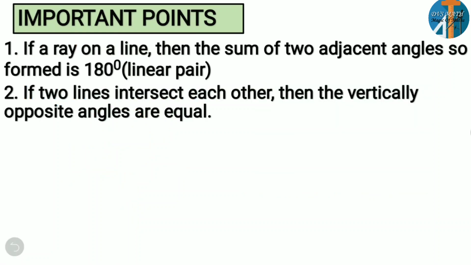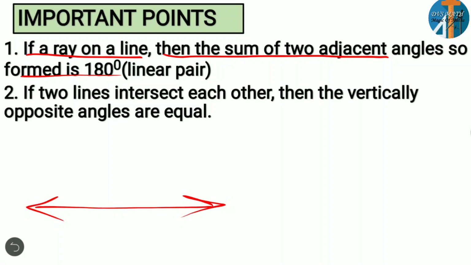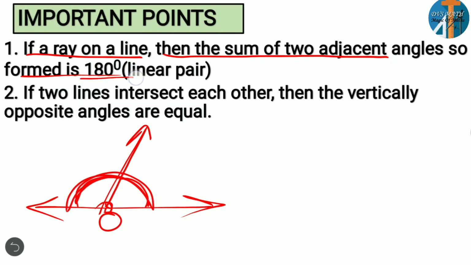Okay, so in this lesson you have to remember some points. The first point: if a ray stands on a line, then the sum of the two adjacent angles so formed is 180 degrees. What they are saying is, if we consider a line, and on this line we have another ray, the sum of these two adjacent angles, we call them adjacent because we have a common vertex and a common arm, will be equal to 180 degrees, and we call them a linear pair, as we discussed earlier.